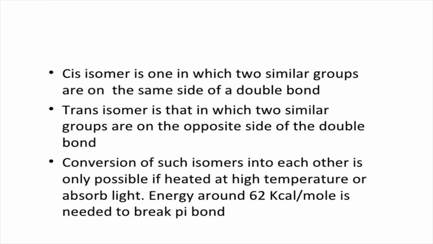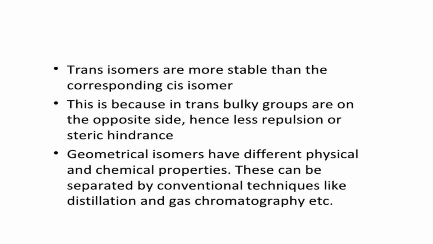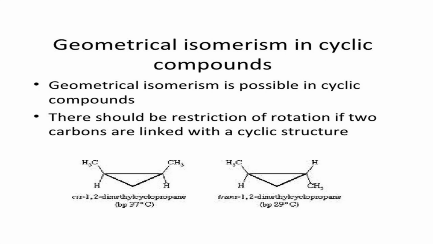Conversion of such isomers into each other is only possible if heated at high temperature or if they absorb light. Energy around 62 kilocalories per mole is needed to break a pi bond. Trans isomers are more stable than the corresponding cis isomer. This is because in trans, bulky groups are on the opposite side and hence there is less repulsion or steric hindrance. Geometrical isomers have different physical and chemical properties. These can be separated by conventional techniques like distillation and gas chromatography, etc. Geometrical isomerism is possible in cyclic compounds also. There should be restriction of rotation if two carbons are linked within a cyclic structure.